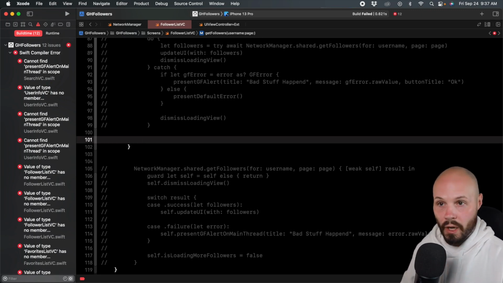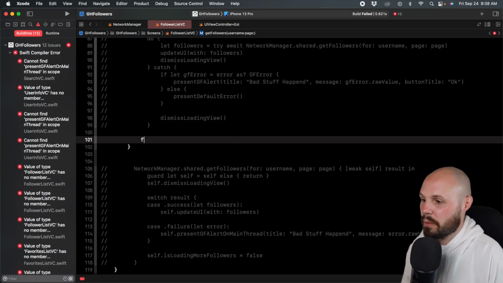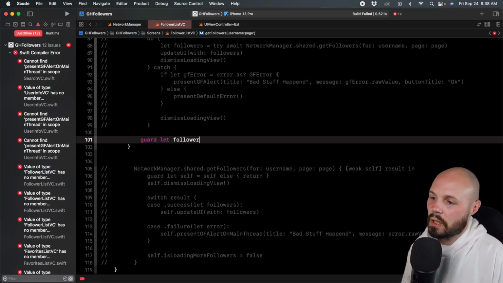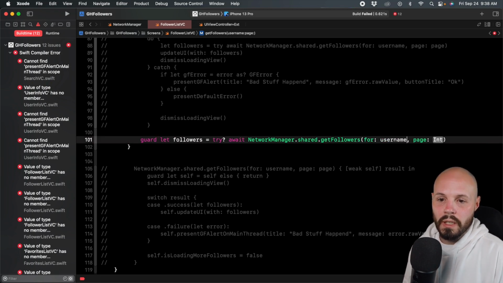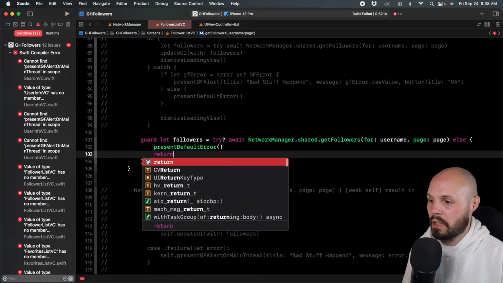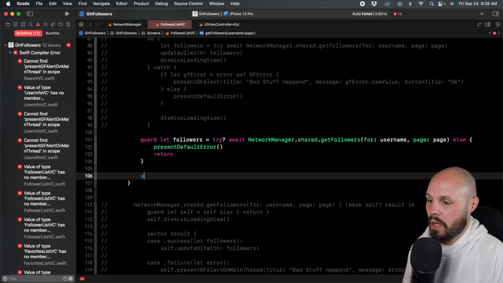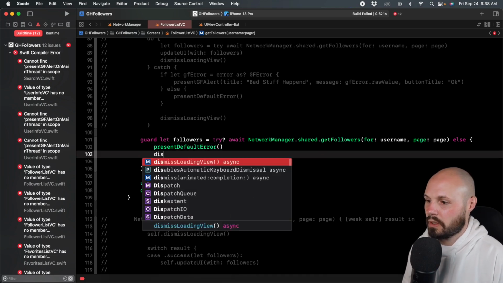So again, if we get our array of followers, great, we'll update the UI. If we get a nil, we'll just present the generic error. So that can be guard let followers equals try with the optional, right? Await NetworkManager.shared.getFollowers for username and page. Cool. And then you say else. So this is where we would present default error and then return. And then now we have followers and we can do update UI with followers and then dismiss loading view.